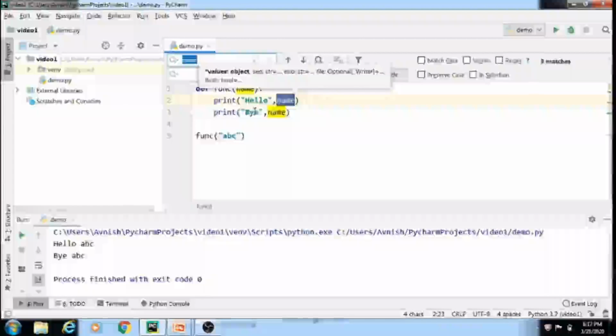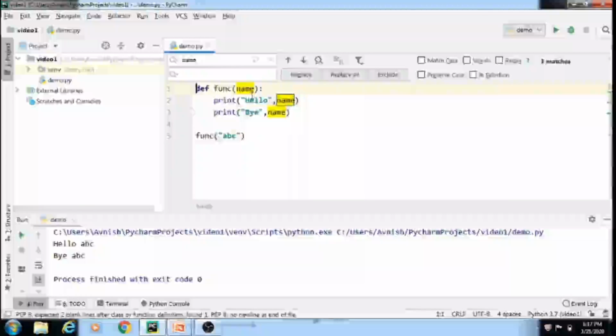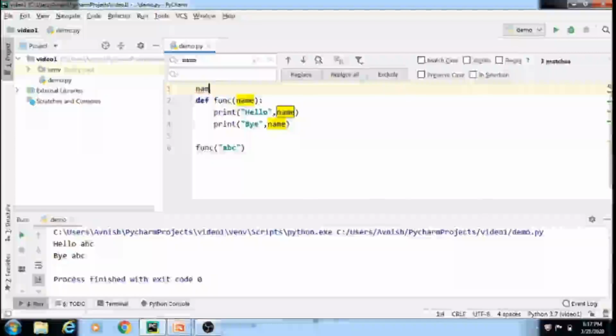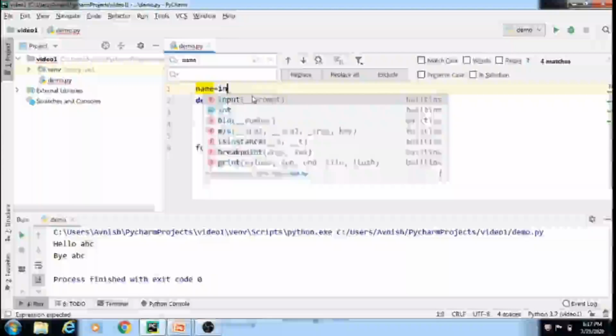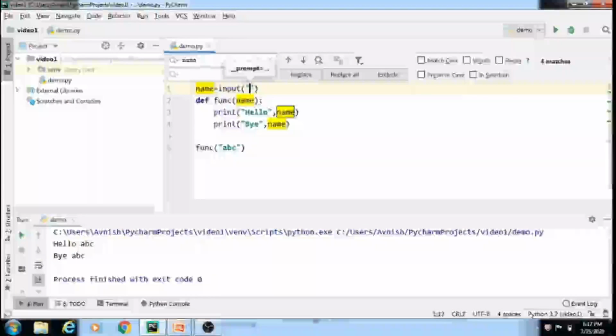Now let's suppose we want to take input from the user at runtime. Then we will make some changes here. We will accept a name from the user. For that we can use the input function to accept some value from the user.